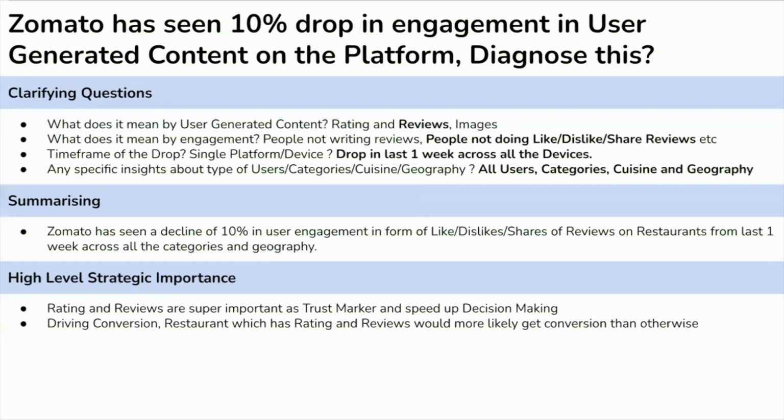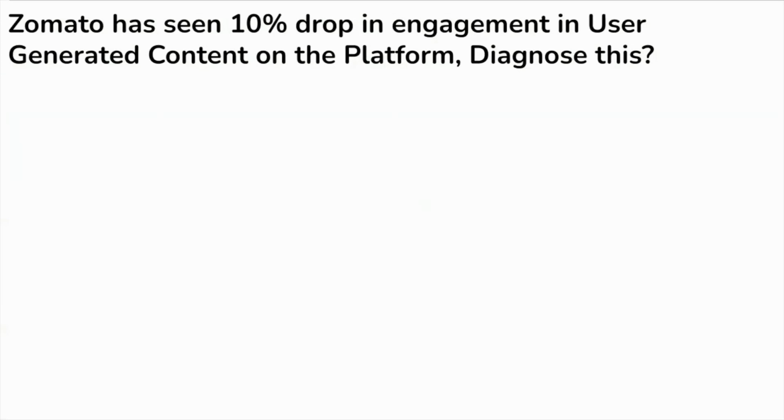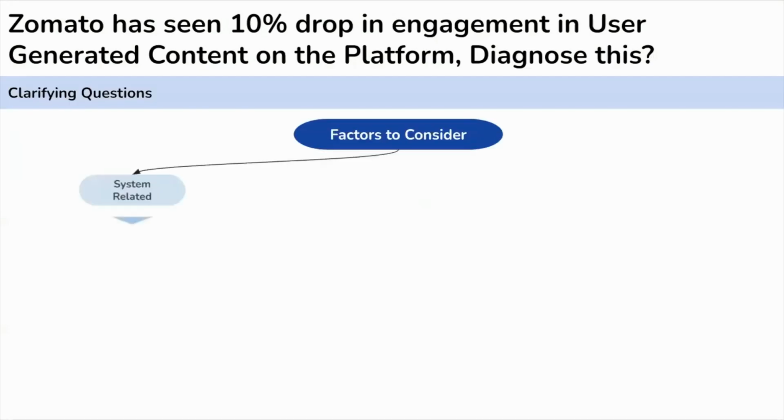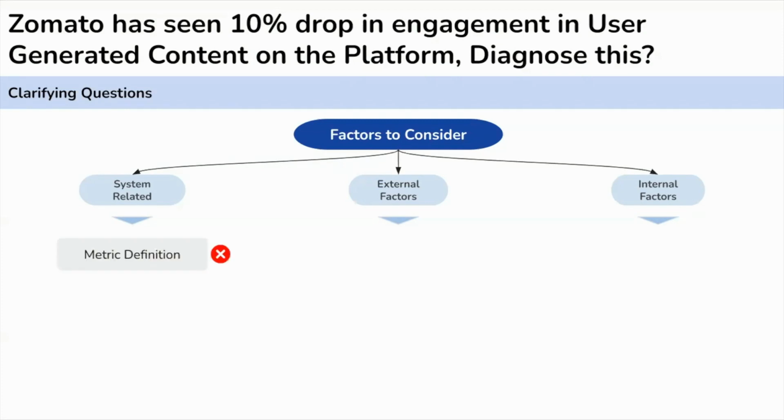Now, what we will do, we will consider the potential factors that can be held to account for the drop in the engagement. And the factors can be related to the system related factors, internal factors, external factors. Right. In the system related factor, there can be factors related to the metric definition like have we changed the way we are calculating the metric? Let's assume that there is no such change in the metric definition.